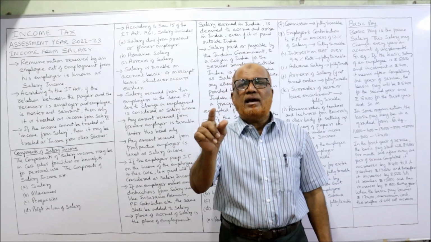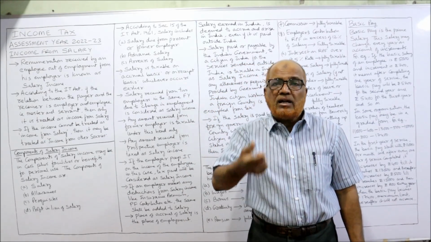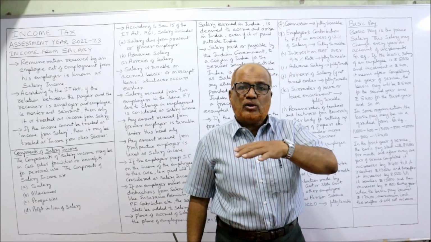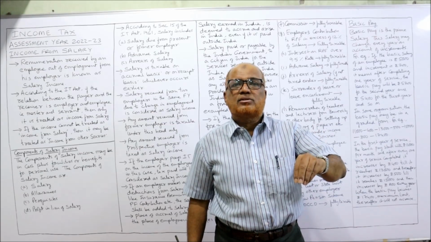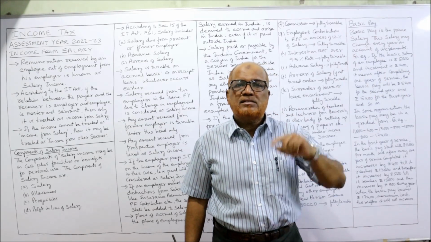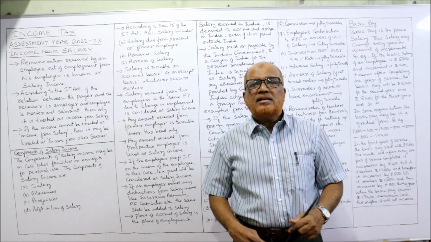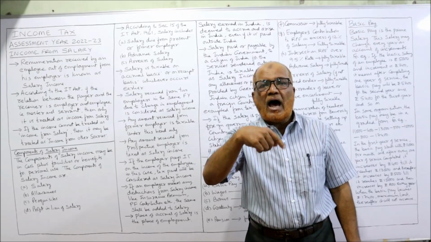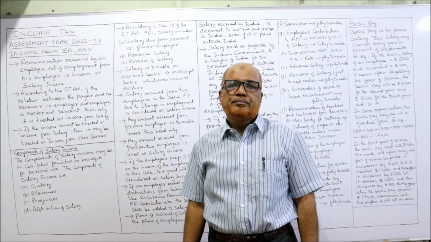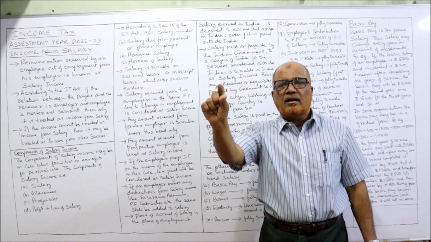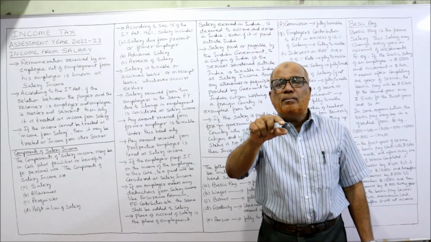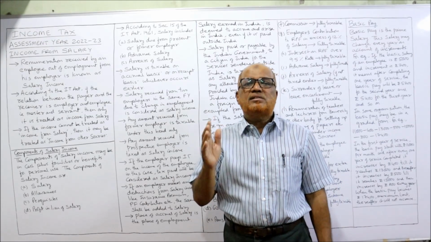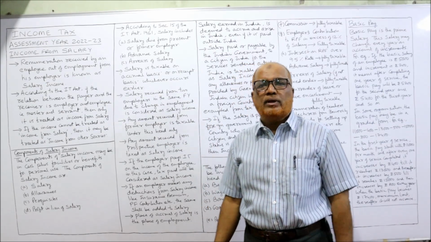Employee got 6 lakh rupees salary from the employer. Apart from that, the employer pays 60,000 rupees for the whole year as income tax of the employee to the income tax department. Now the Income Tax Act says whatever income tax is paid by the employer, that will be added to salary income. Salary he has received 6 lakh plus 60,000 income tax paid by the employer. So total 6 lakh 60,000 is the salary income of the employee.